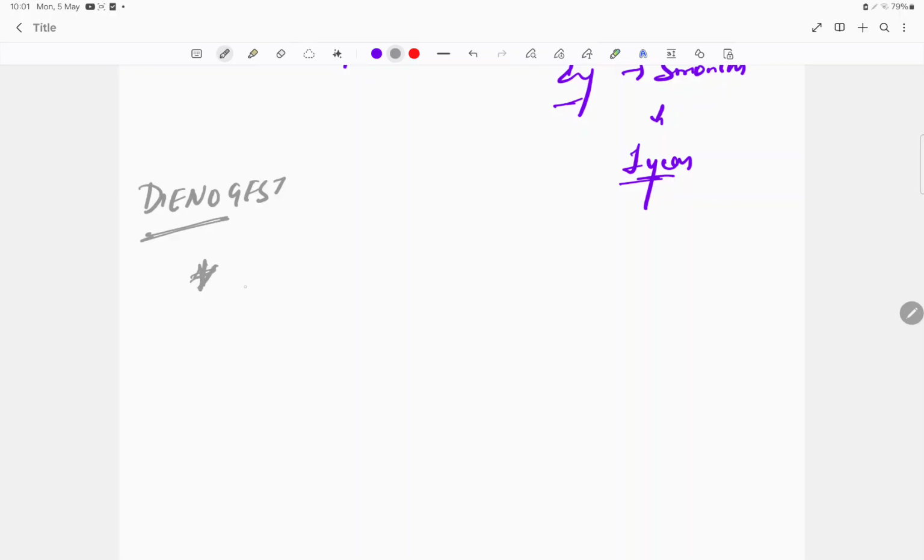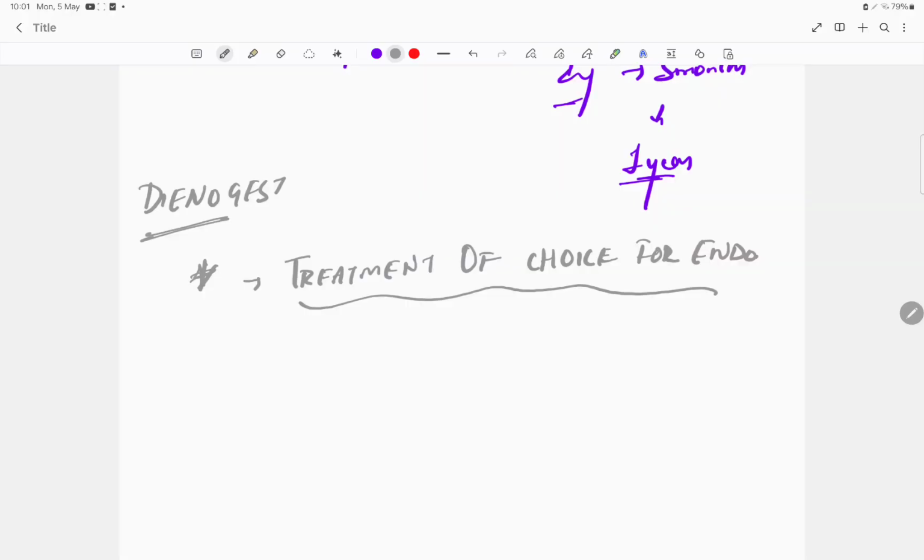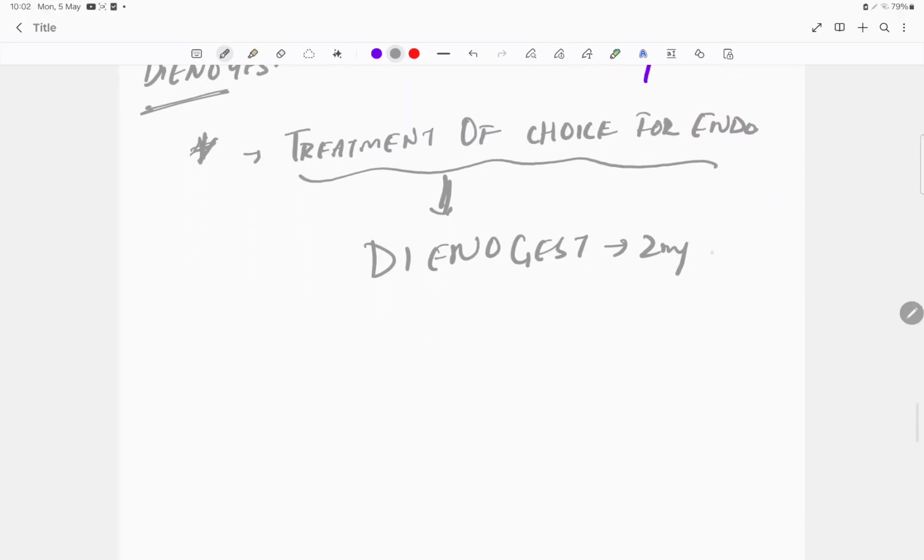This important point you have to note, that the treatment of choice for endometriosis is Dienogest. What is the dose? It's 2 mg daily, for, I told you, progesterone 6 to 9 months.